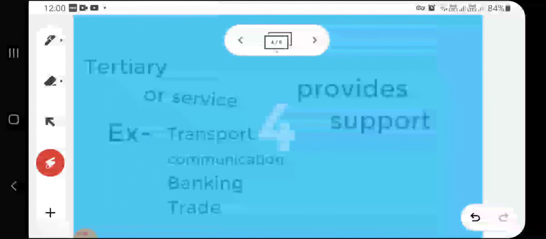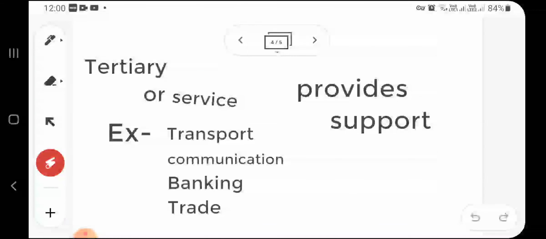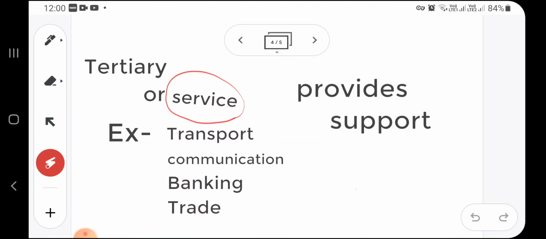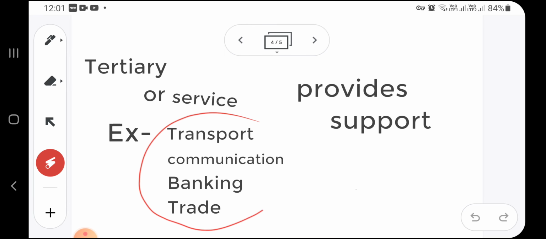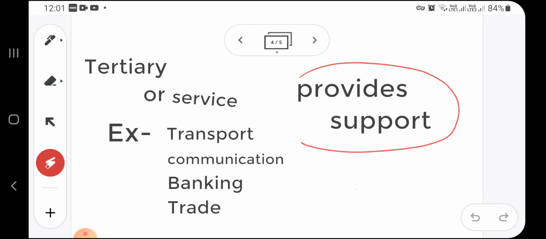Coming to tertiary sector, it is also called service sector. These are the examples: transport, communication, banking and trade. These are the examples under tertiary sector. Tertiary sector does not produce any good, but it produces services and it provides support to the secondary sector and primary sector.